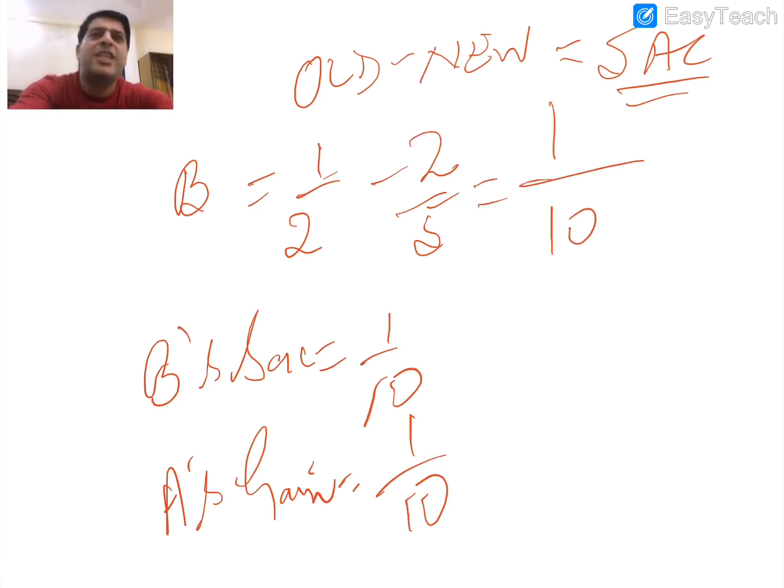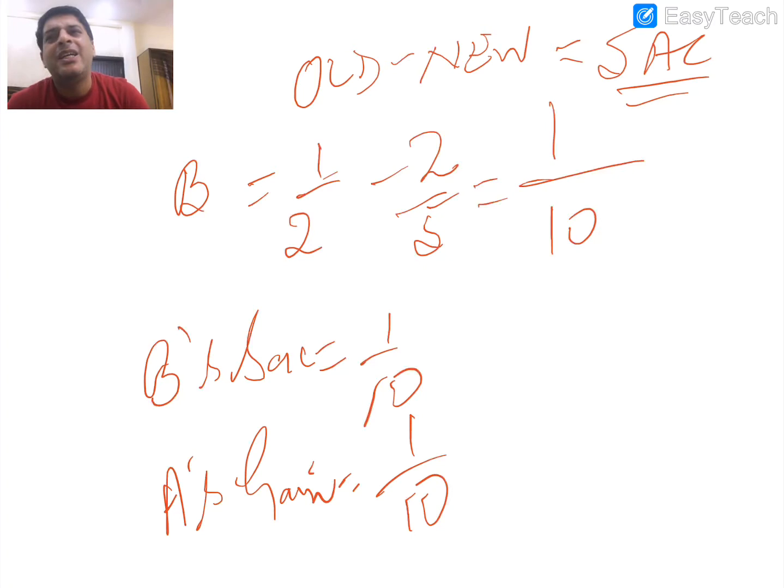So whenever there is a change in ratio among the partners, there is one partner who gains and another partner who sacrifices. There can be situations with more than 2 partners, 3 partners, 4 partners. Definitely in that situation, some of the partners gain and others sacrifice. But you have to remember that the sacrifice and gain are always equal. It is not that everyone is only sacrificing, or that all are gaining. One partner sacrifices, or 2 partners sacrifice.